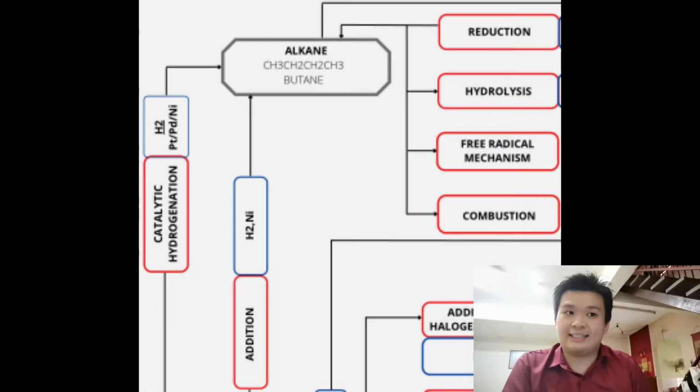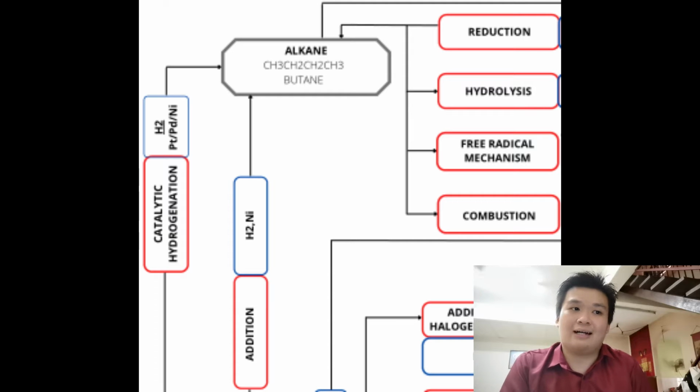From the screen, we can see all the synthesis and reactions of hydrocarbons. Therefore, I will start with the simplest hydrocarbon, which is alkane. Firstly, there are several processes which can synthesize alkane. Alkane can be synthesized by hydrogenation, also known as addition of hydrogen to alkenes. In this process, alkane is produced from an alkene in the presence of a catalyst, which is nickel, tungsten or platinum, and hydrogen gas at a high temperature of 150 degrees Celsius.